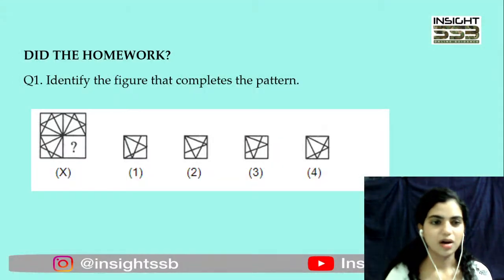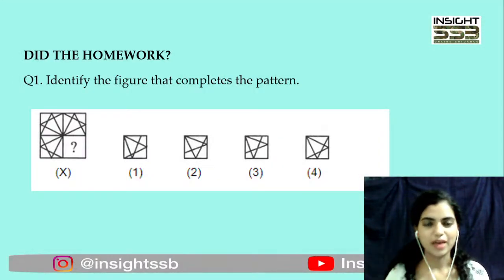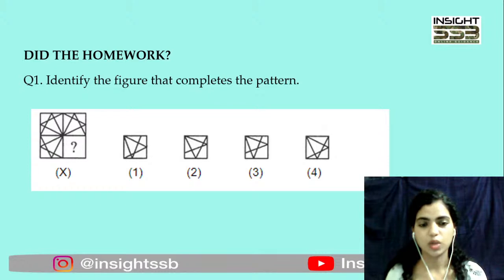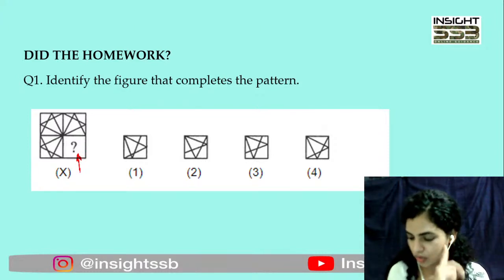Right. So, before moving forward, I quickly want to know if you have done your homework. I had given you three questions, so you have to tell me, ठीक है, कि इस question का answer क्या है. You just have to identify the figure from the given options 1, 2, 3, 4 that will fit here in the figure X in place of the question mark right here, and which will basically complete this figure. Right. So you have to tell me that.